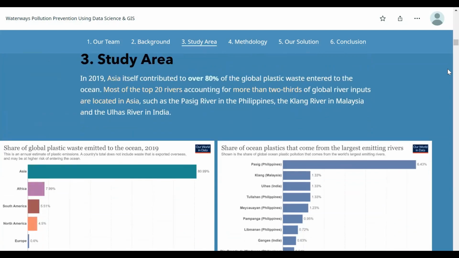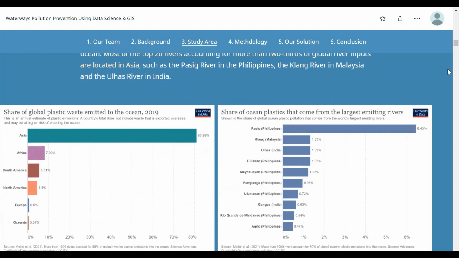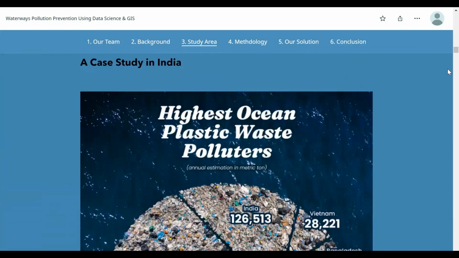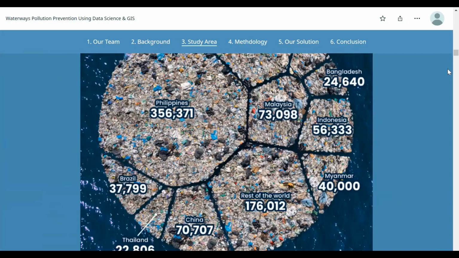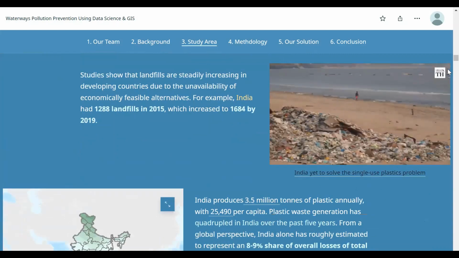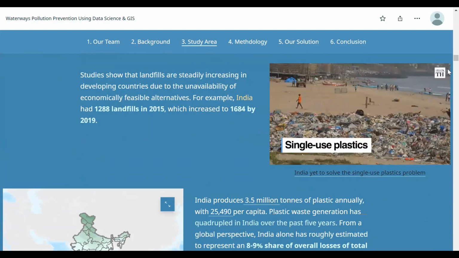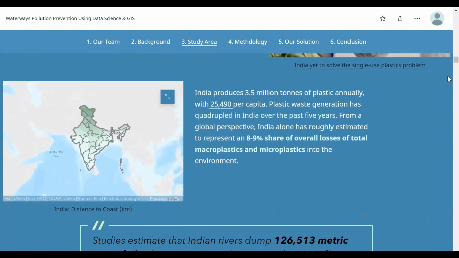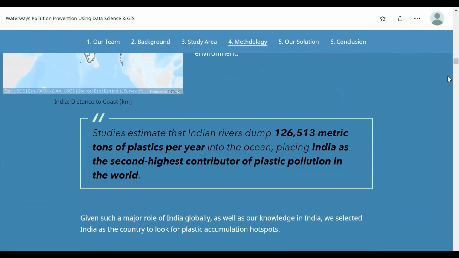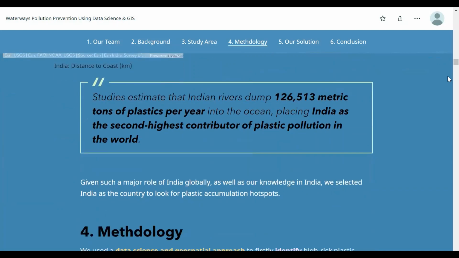solution. Most of the top 20 rivers are located in Asia, such as the rivers in India. India alone is roughly estimated to represent an 8 to 9% share of overall losses of total plastics into the environment. Studies estimate that India's rivers dump more than 126,000 metric tons of plastic per year into the ocean, placing India as the second highest contributor of plastic pollution in the world. Because of this, we chose India as our case study.